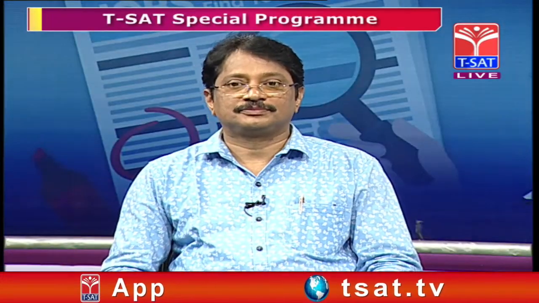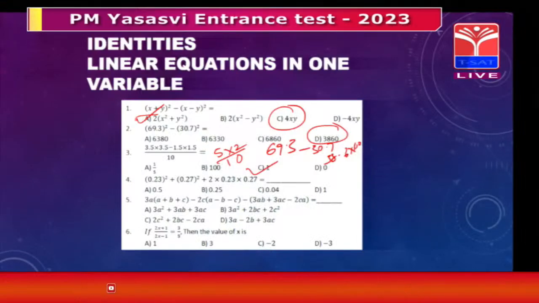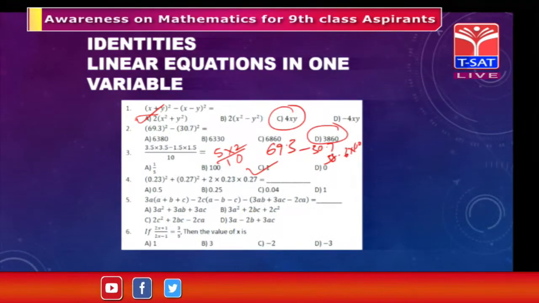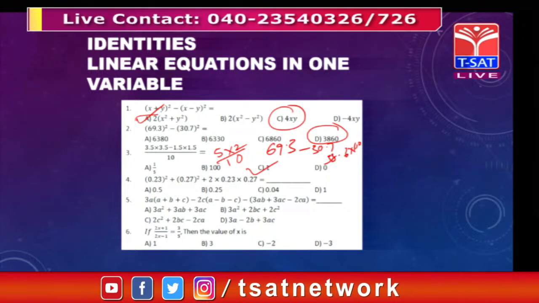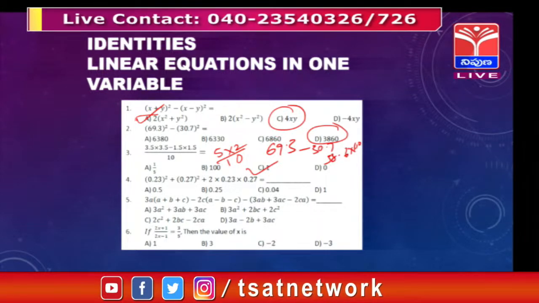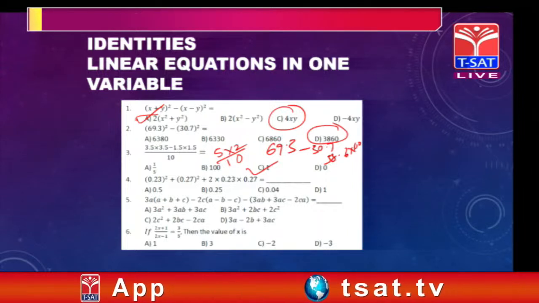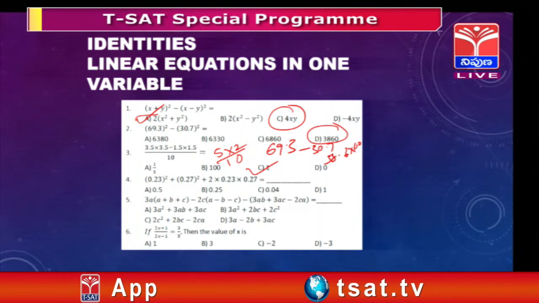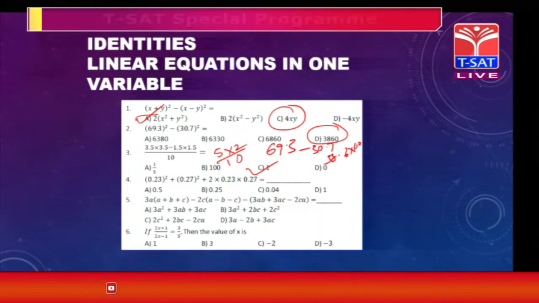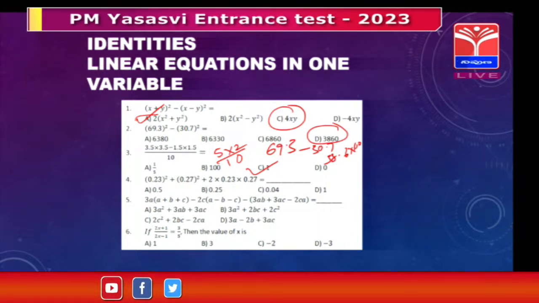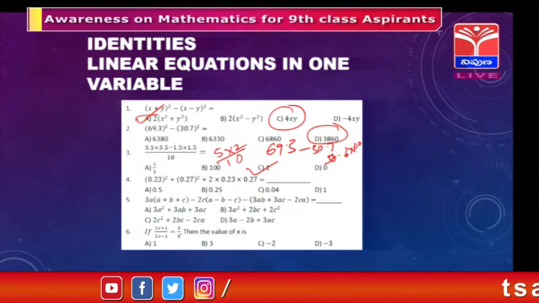But again, as we have identified in the previous two questions, here also if you observe, there is a very simple logic. If you add the two quantities which are raised to the power 2, then immediately you will get an idea. 0.23 plus 0.27 is nothing but 0.5, very simple.